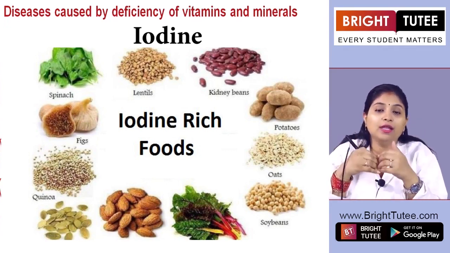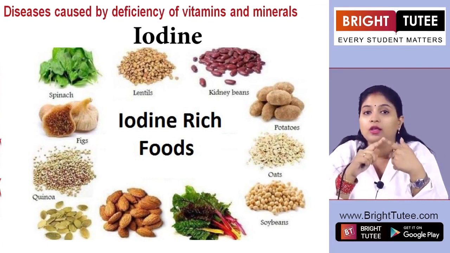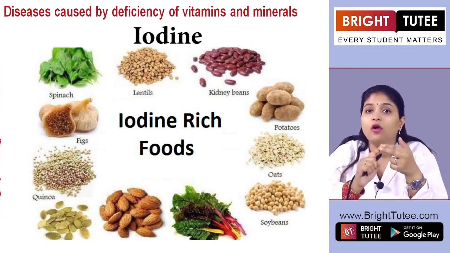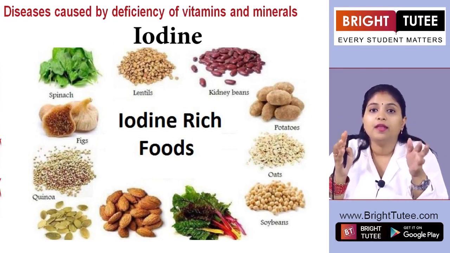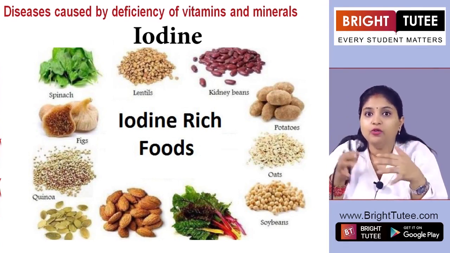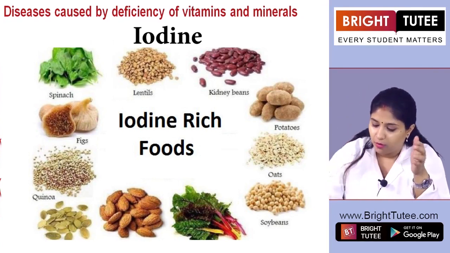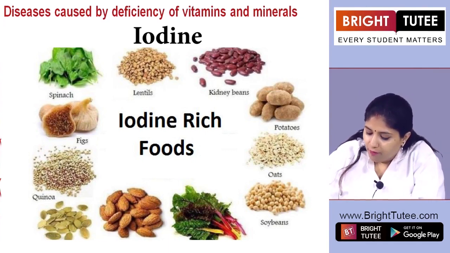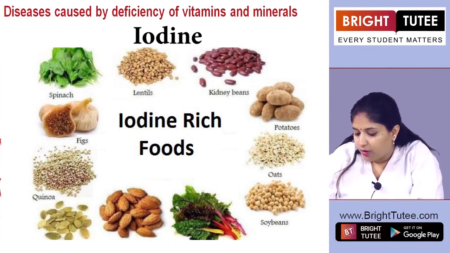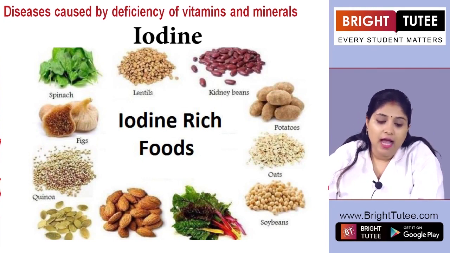That is why iodine is really important during the growth phase of the child, and also when a woman is pregnant. So where do we get it from? We usually get it from fishes. We get it from salt. Then also we get it from ginger. Different examples are there from which we get iodine.